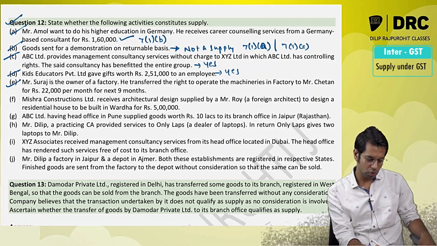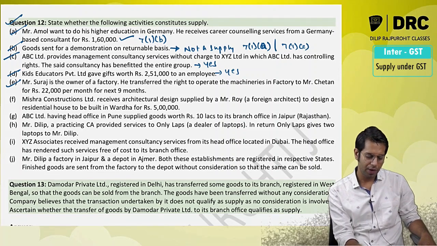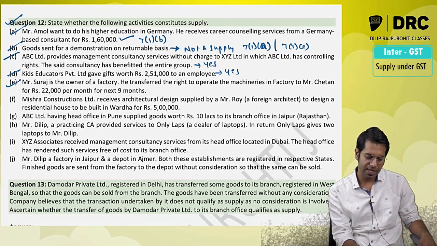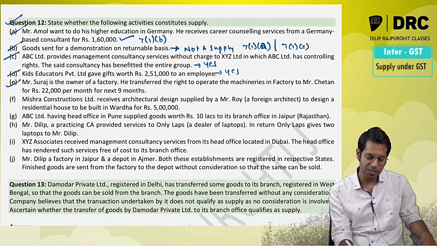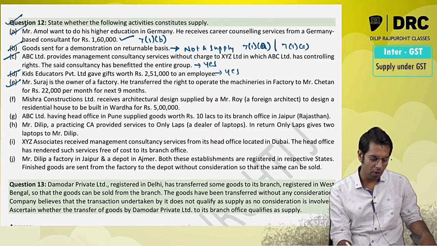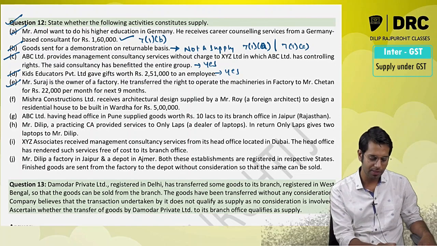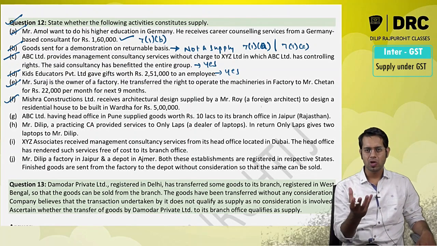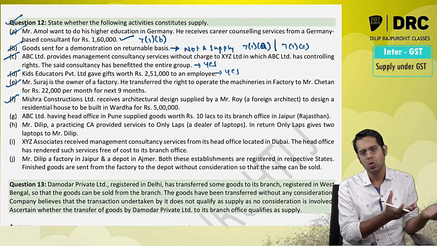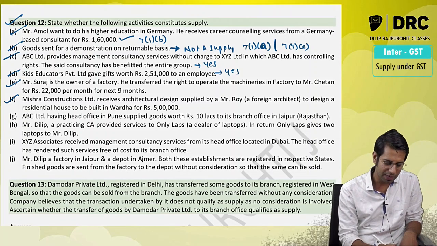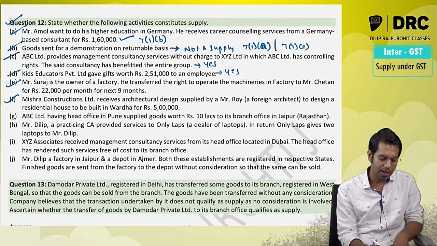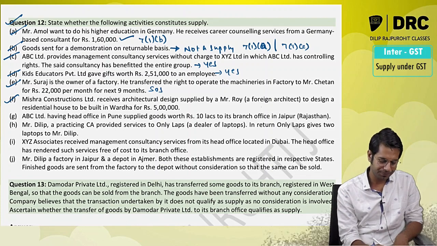Then Mr. Suraj is owner of factory. He transferred right to operate the machines in factory to Mr. Chetan for 22,000 per month for next 10 months. Yes, it is treated as supply. So I have a machinery, I gave the right to use that machinery to someone else for 9 months. Yes, it is a supply. And it is treated as a supply of services.